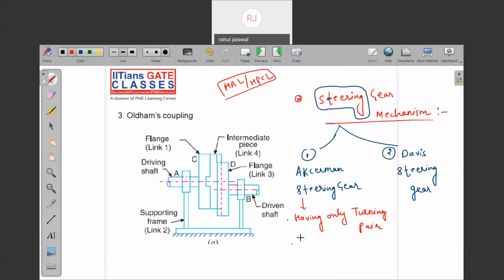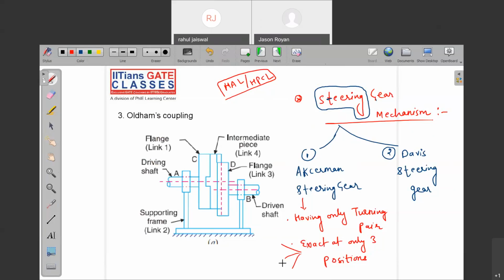Second point, it is exact at only three positions. So the Ackermann steering gear has only turning pairs and is exact at only three positions. What are the three positions? These three positions include the two extreme positions.